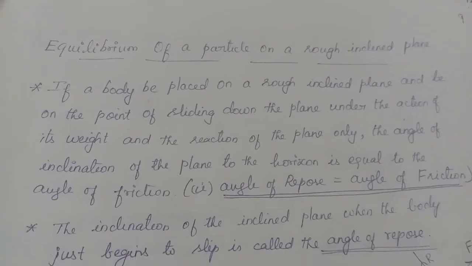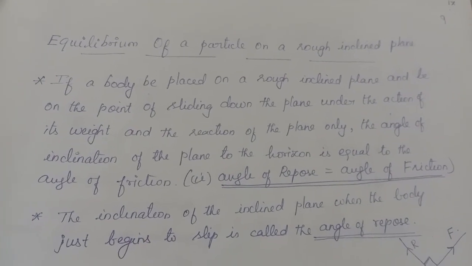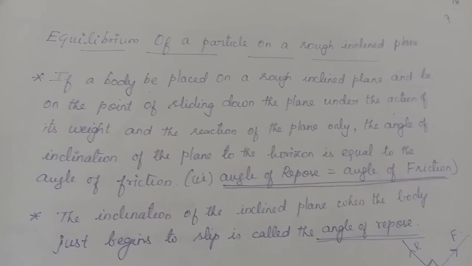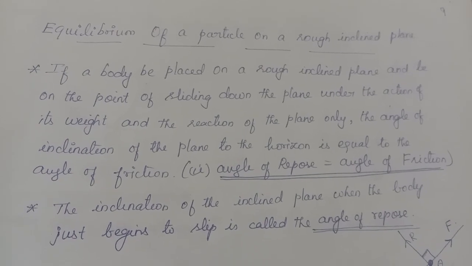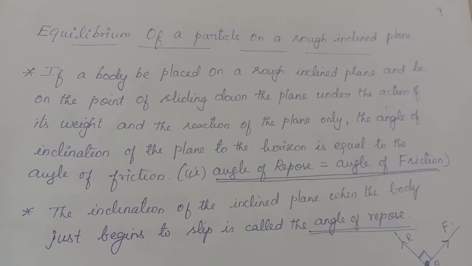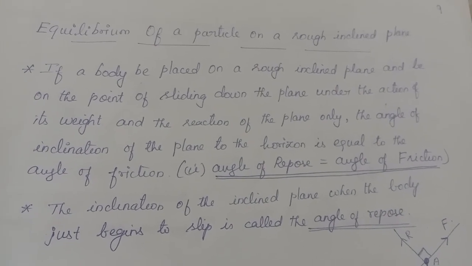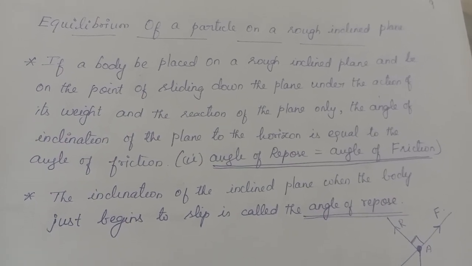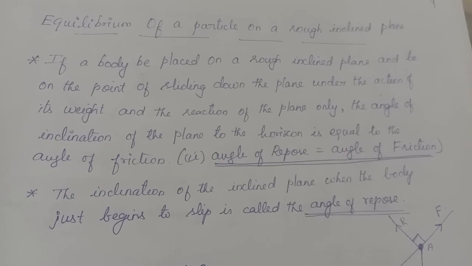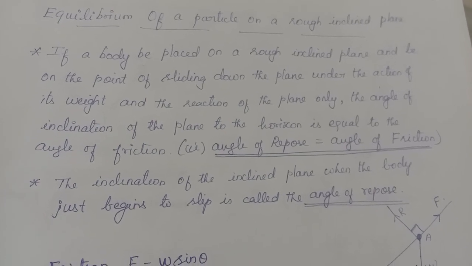Next, we are going to discuss three types of problems in this video. Here we are going to talk about a particle placed on a rough inclined plane. The first case is equilibrium of a particle on a rough inclined plane under the action of the weight itself. That is, there will be no force acting along the plane. No external force is there.